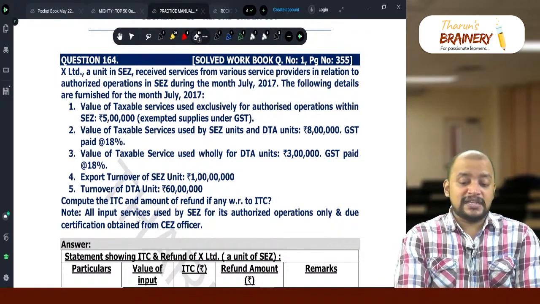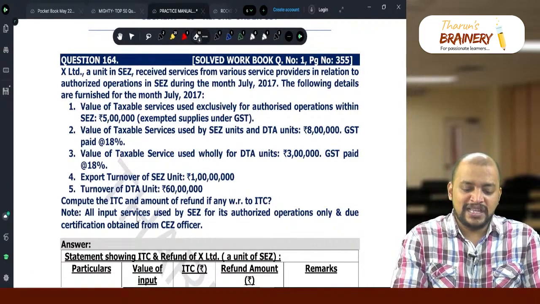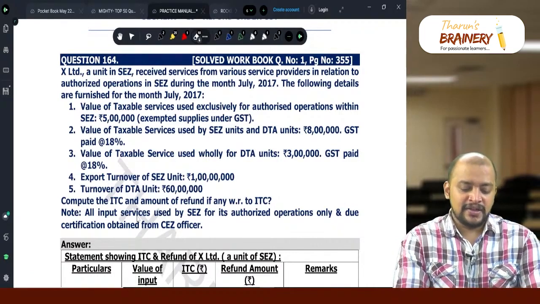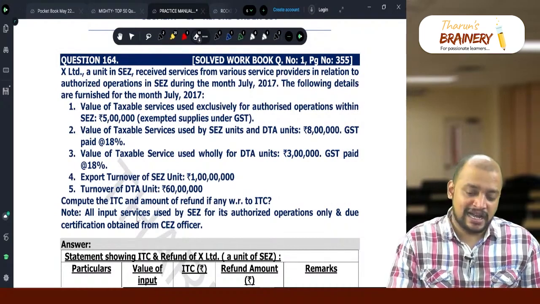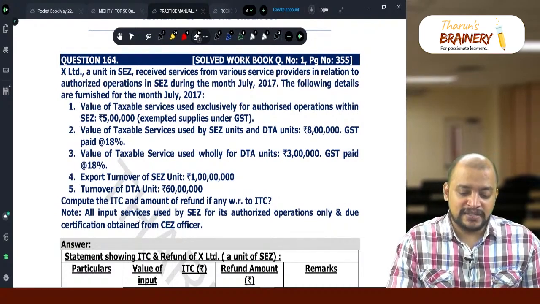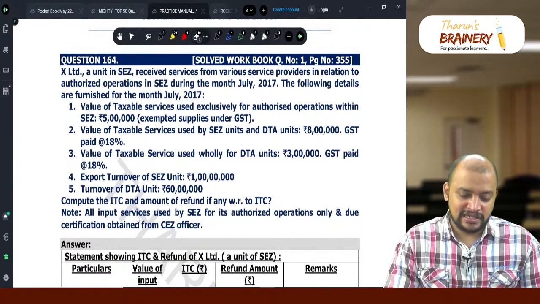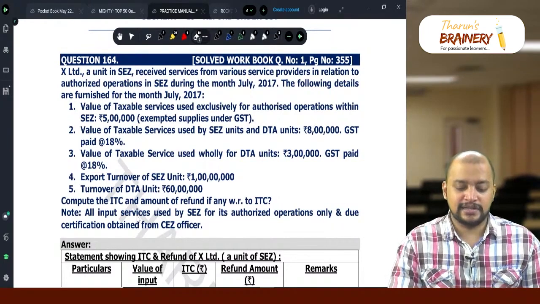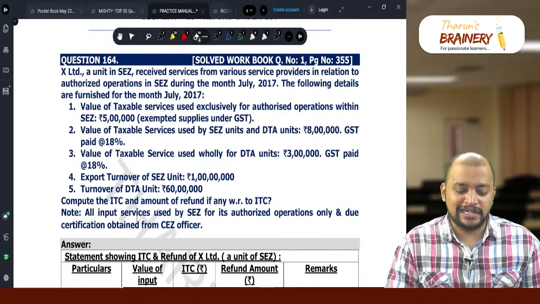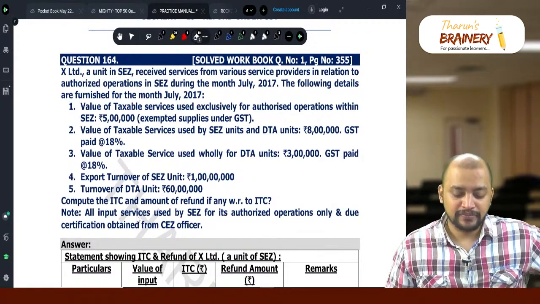Value of taxable services exclusively for authorized operations within SEZ: 5 lakhs. Value of taxable service used by SEZ units and DTA units: 8 lakhs. Value of taxable service used wholly for DTA units: 3 lakhs. Export turnover of SEZ unit is 1 crore. Turnover of DTA unit: 60 lakhs. Compute the ITC and amount of refund if any with respect to ITC.